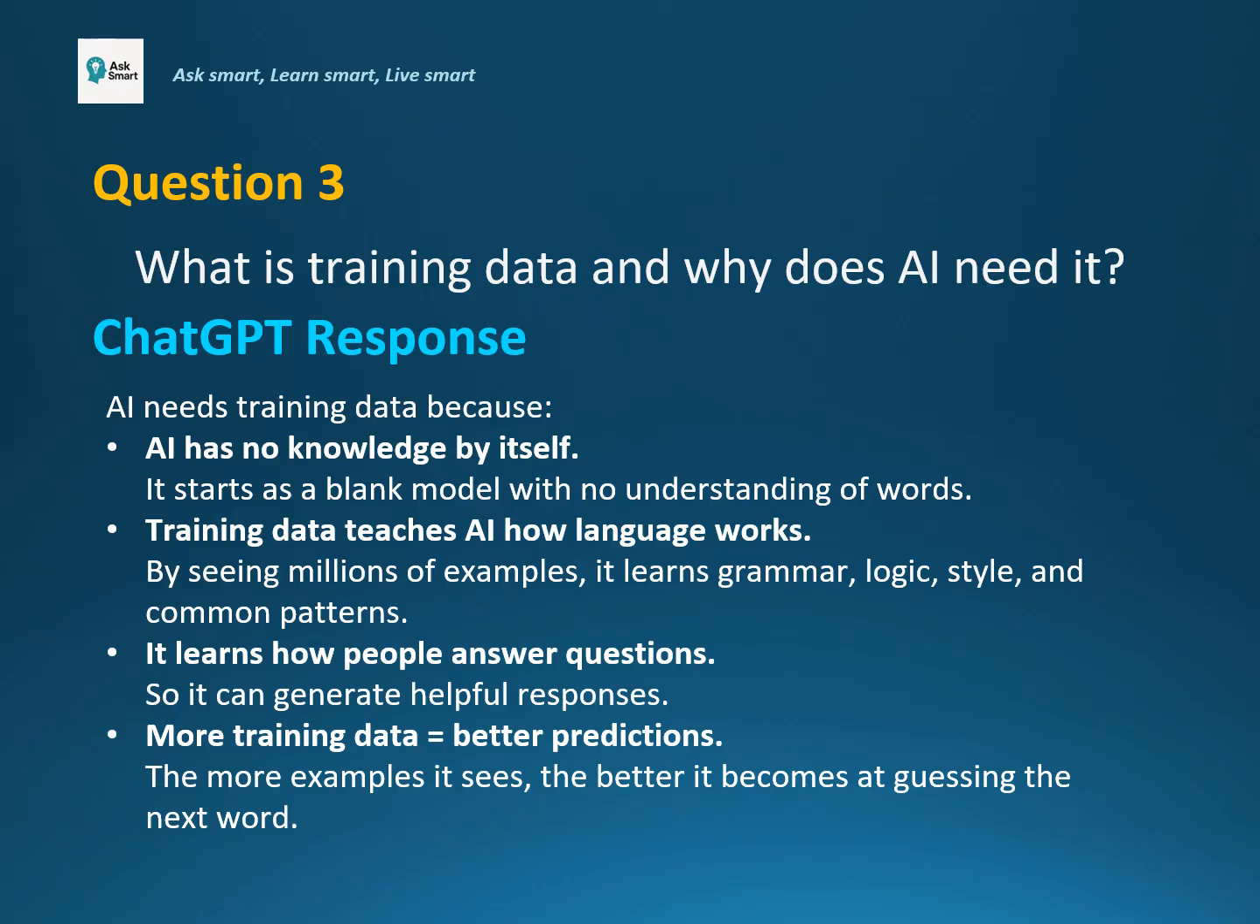By seeing millions of examples, it learns grammar, logic, style, and common patterns. It also learns how people ask and answer questions, so it can generate useful responses. And the more training data it sees, the better its predictions become. More examples lead to more accurate answers.